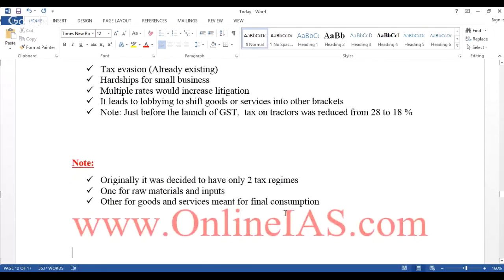Look at this. Originally, it was decided to have only two tax regimes, one for raw materials and inputs, and the other for goods and services which are meant for final consumption. This was the original idea, and later it has been changed, and finally we have introduced four tax slabs plus 3% on bullion. Crude oil and petroleum products have been exempted from this. They are out of the purview of the GST.